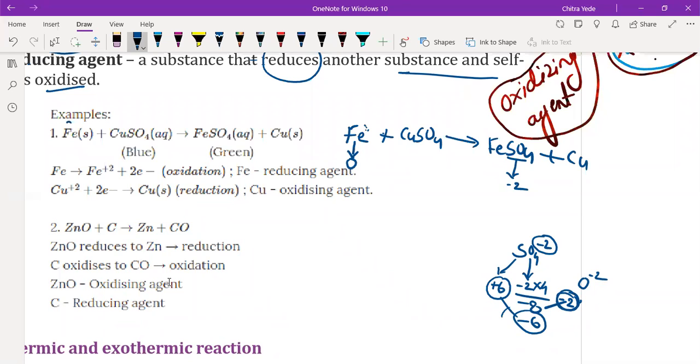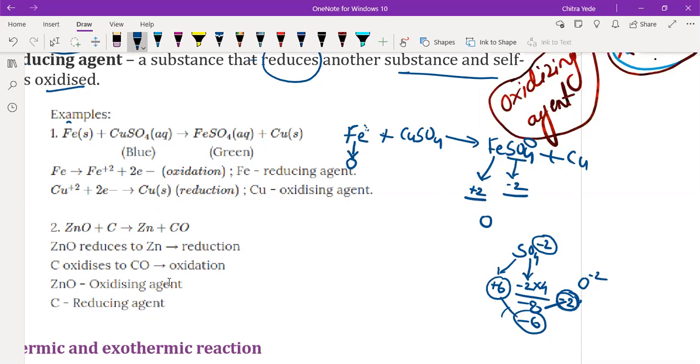So we have to make this -2 as 0. For that, on ferrous there must be a +2 charge. See, +2 and -2, total charge will be 0. That means ferrous in FeSO4 has +2 charge.